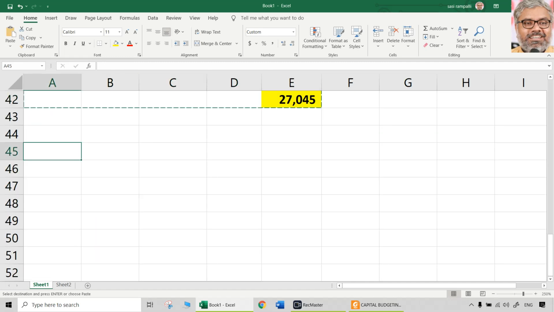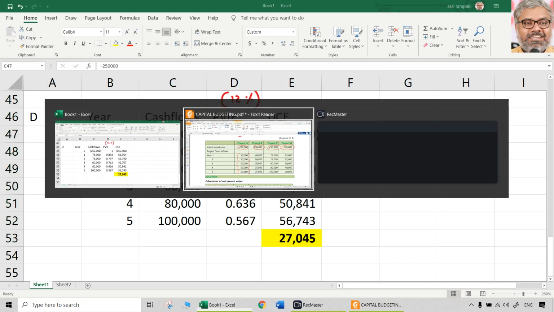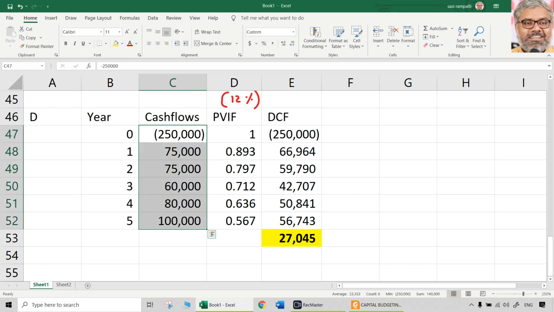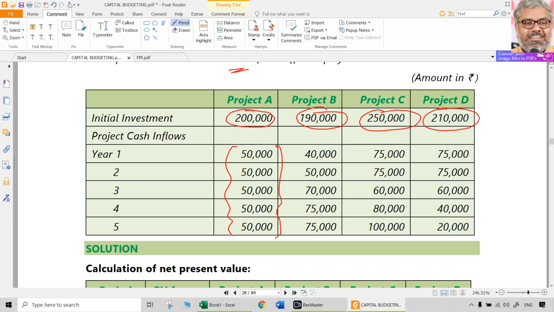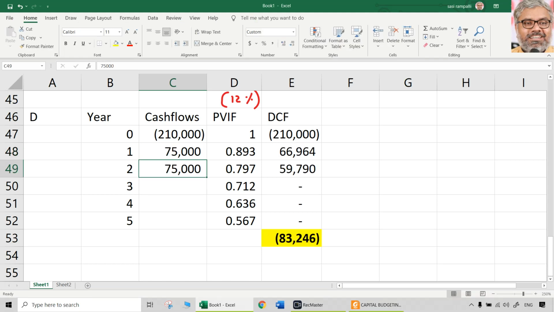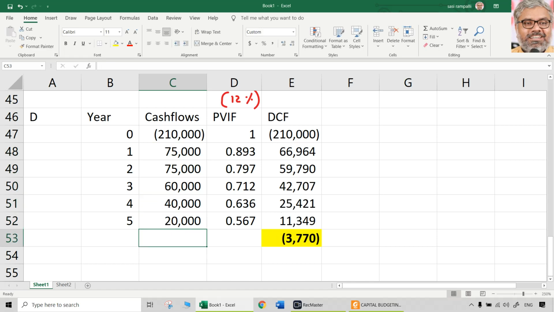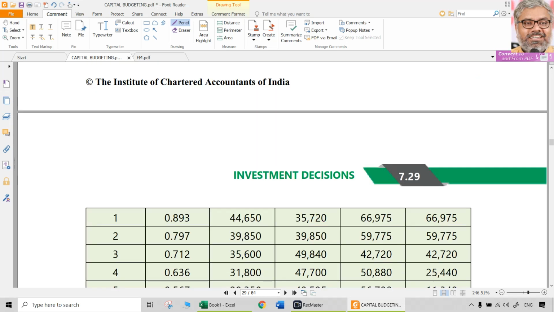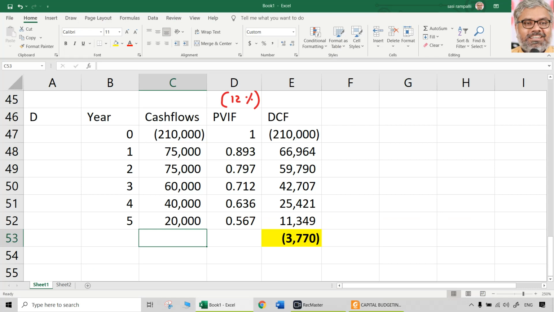So for project D, how much is NPV? Let us find that out. Cash flows are 2,10,000, minus, of course, minus 2,10,000. Then 75, 75, 60, 40, 20,000. So here it is giving a negative NPV. Project D is also giving approximately 3,750, 3,770. That's okay. Negative NPV is there for project D.